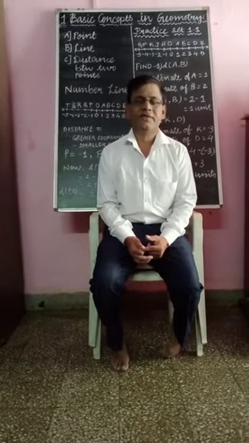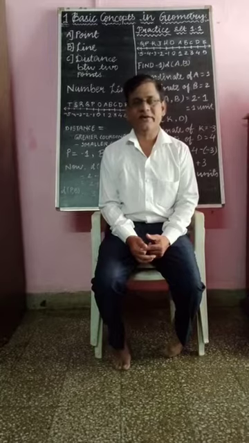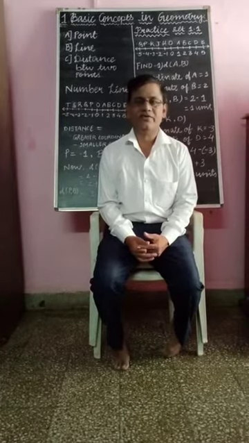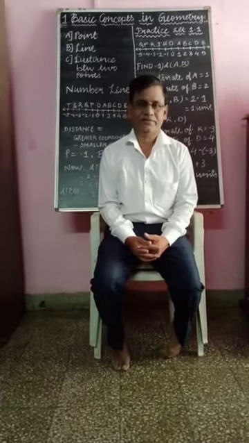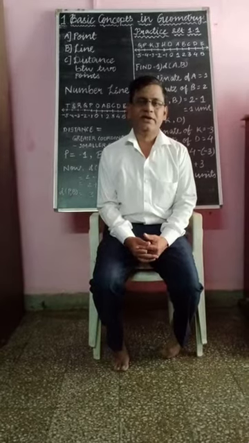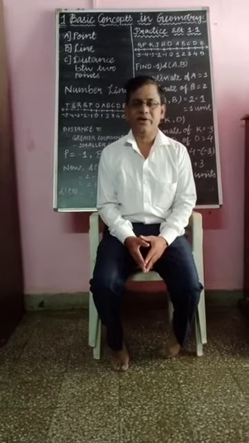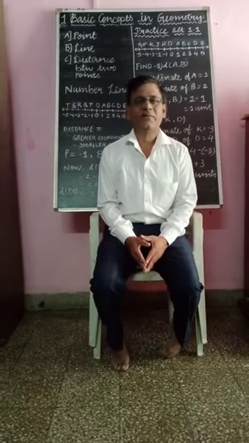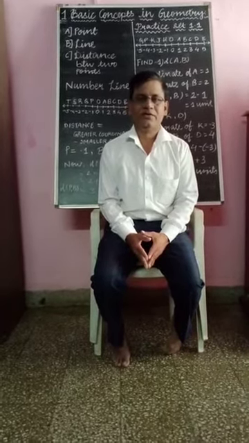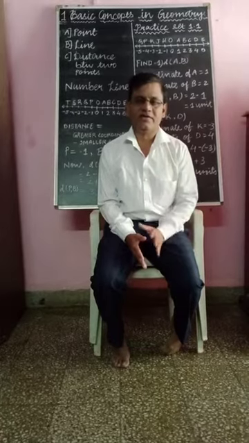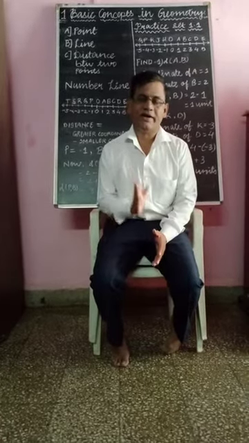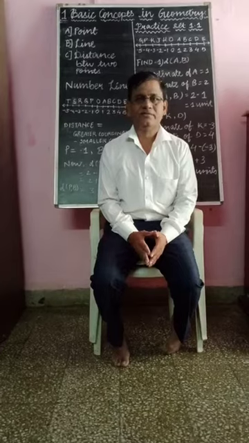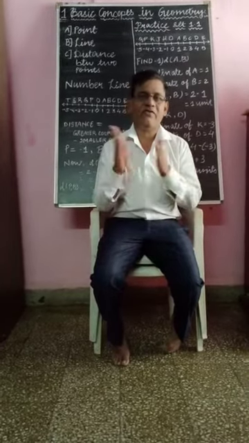In geometry there are different chapters and we have to start one by one. In this geometry total marks are 50, that is theory for 40 marks and 10 marks for internal, and maths 1 and maths 2 both together have 100 marks.